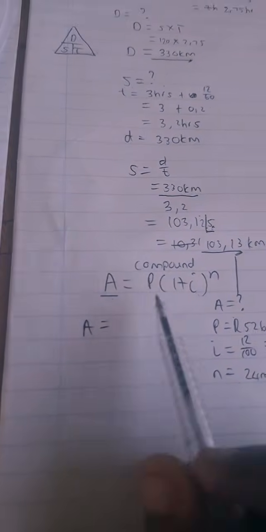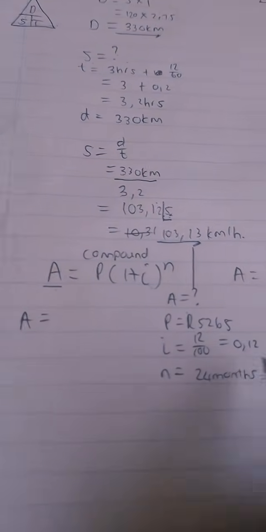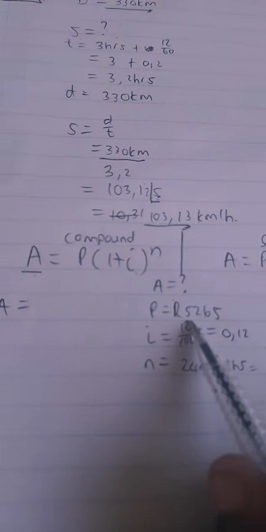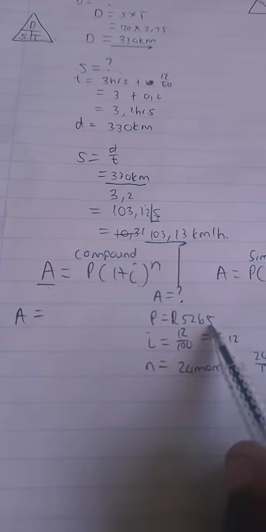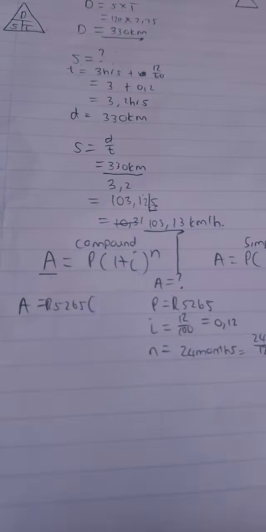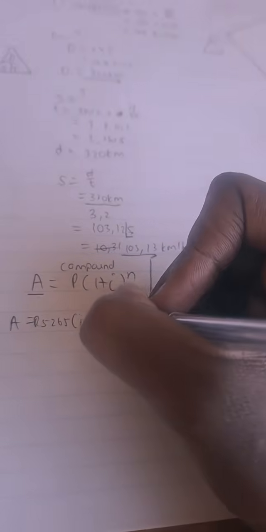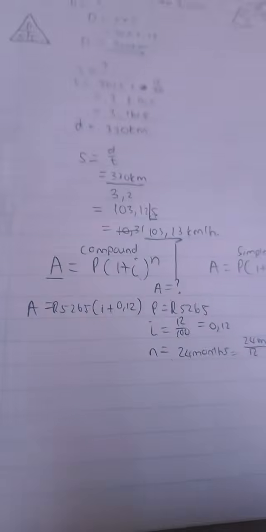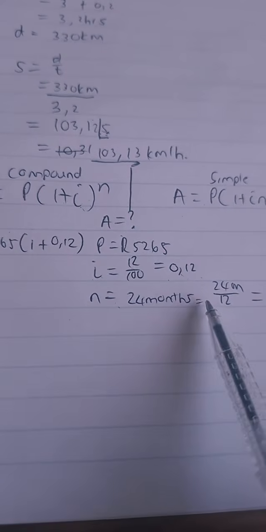A is equal to P. The P value is 5,265. 5,265, 1 plus the I, the interest rate, 0.12. Thank you, Zaki, for the rows. I really appreciate it. N is 2 years, to the power 2.